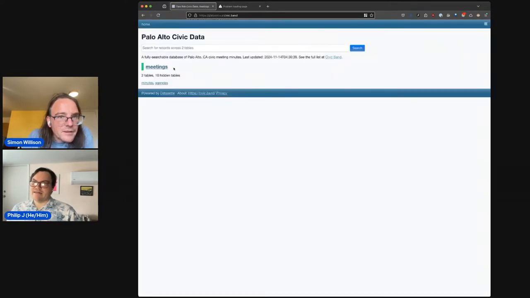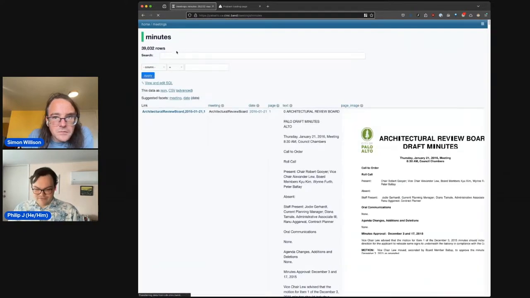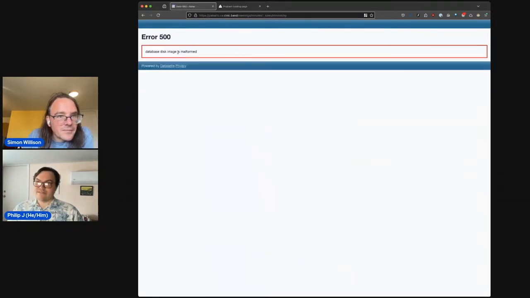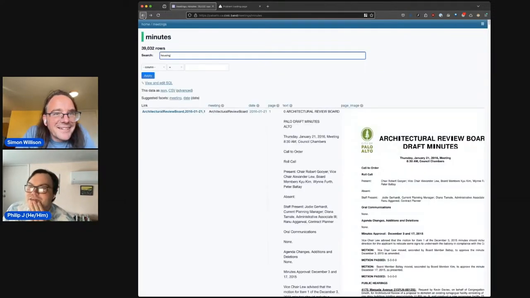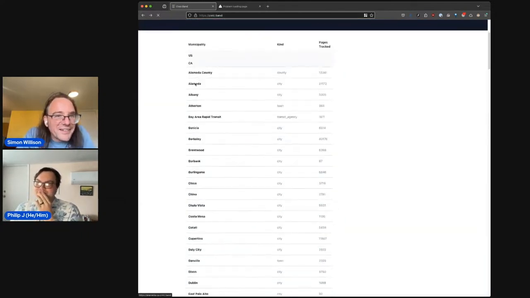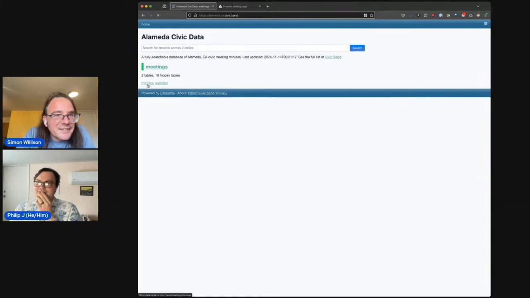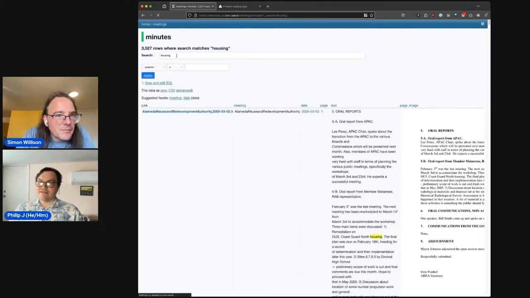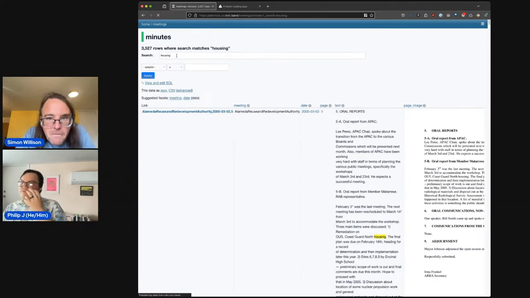Yeah, great. Now let's make sure that the search is actually working and I haven't broken everything forever. So let's do something like housing. Oh, wow, no. They're all not working. This is new. This is very new. I wonder if you ran out of disk space. I don't think I did, but let's find out. Let's try searching for housing here. Okay, nice. So there's just something weird with a bunch of them.